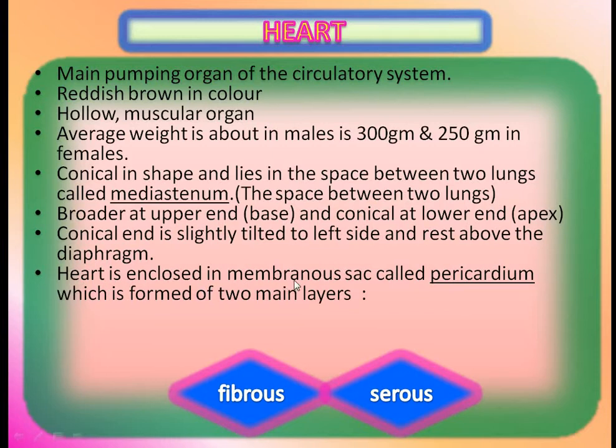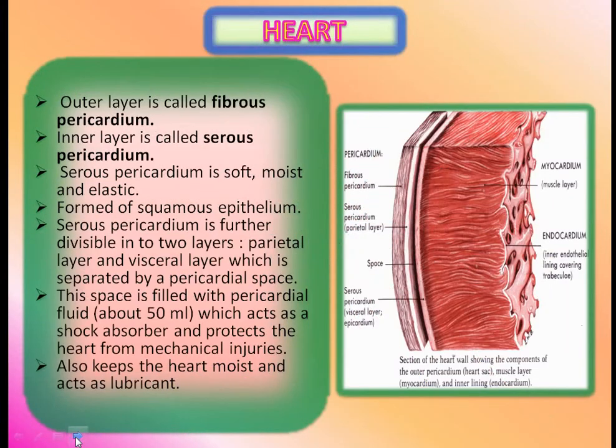The heart is enclosed in a membranous sac called the pericardium, which is formed of two main layers. The first layer is called the fibrous layer and the second layer is called the serous layer. Here, see in this figure, the outer layer is called the fibrous pericardium. This is the outermost layer.